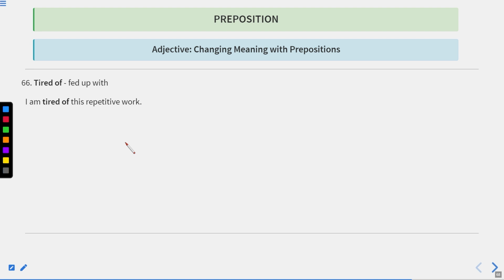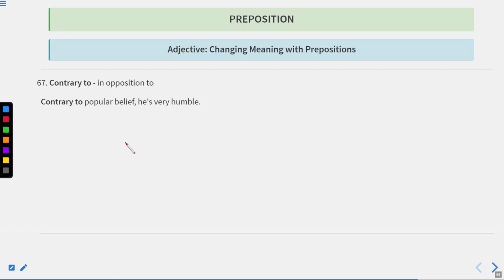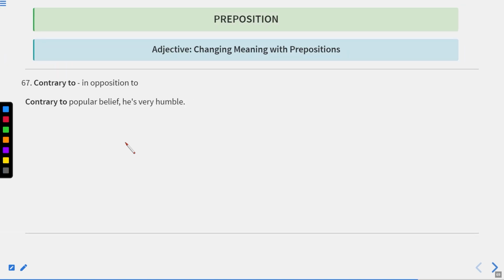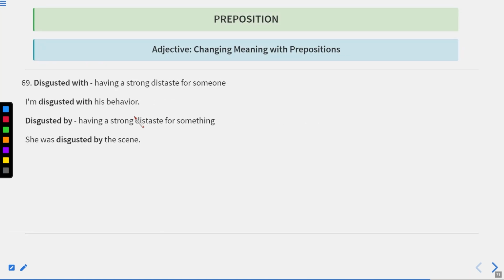Now let us move to the next one. The next one is tired of, which means fed up with. I'm tired of this repetitive work. Now let us move to the next one. Here we have contrary to or contrary. Contrary to means in opposition to. Contrary to popular belief, he is very humble. Now let us move to the next one. Derived from, originating from. This oil is derived from plants.